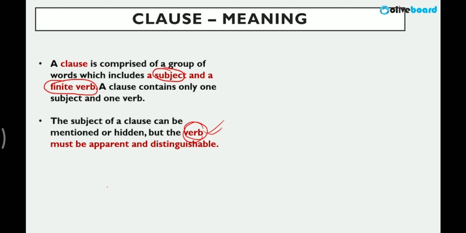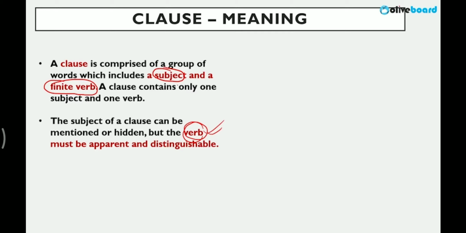So there can be one clause sentences, two clause sentences, three clause sentences also. But understand, whenever we talk about a clause, it is a group of words in which subject and predicate are there, right? They include a subject and a verb.